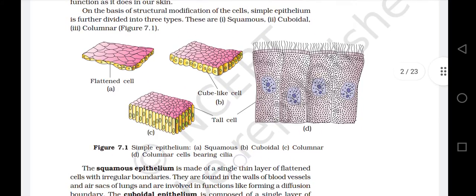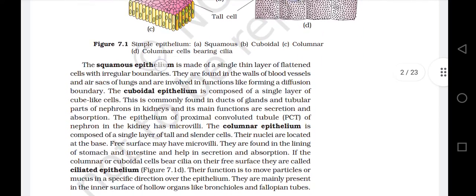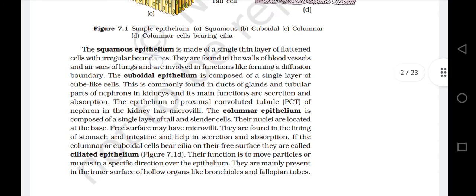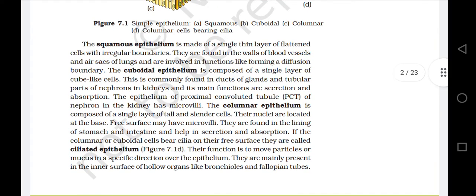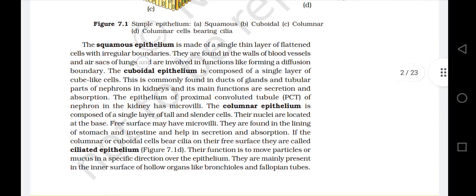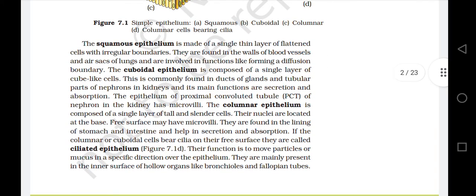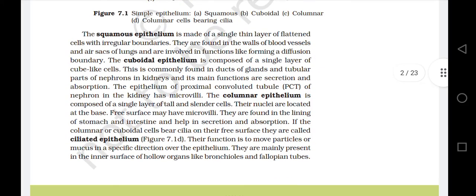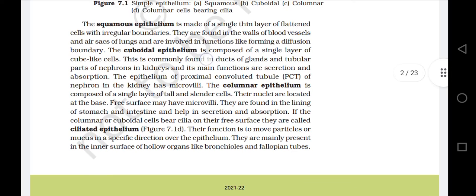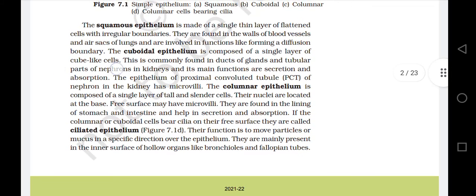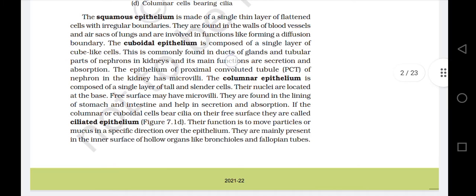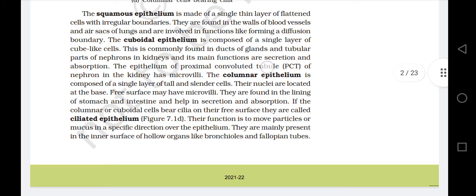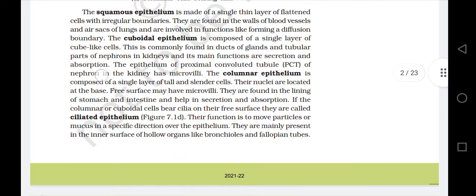Figure 7.1. The squamous epithelium is made of a single thin layer of flattened cells with irregular boundaries. They are found in the walls of blood vessels and air sacs of lungs and are involved in functions like forming a diffusion boundary. The cuboidal epithelium is composed of a single layer of cube-like cells. This is commonly found in ducts of glands and tubular parts of nephrons in kidneys, and its main functions are secretion and absorption. The epithelium of proximal convoluted tubule, PCT, of a nephron in the kidney has microvilli.